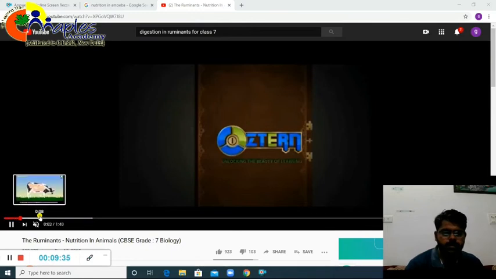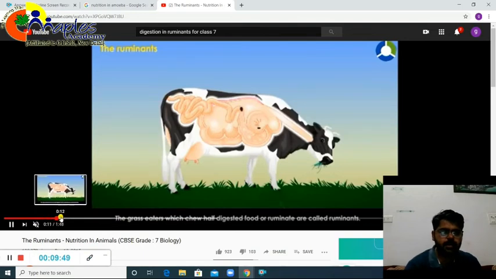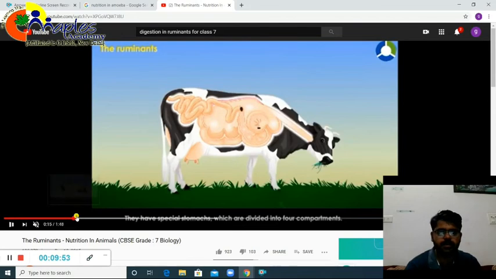So what I was trying to show you, see, this is the diagram of a cow, but we have studied the diagram of a goat, and both of them come under the category of ruminants. Now you have to relate it with the diagram of the chapter that has been given in your book, right?